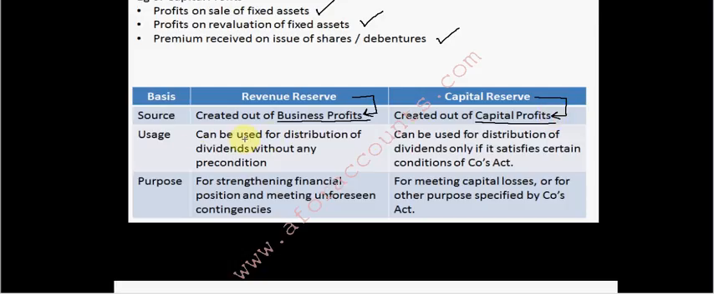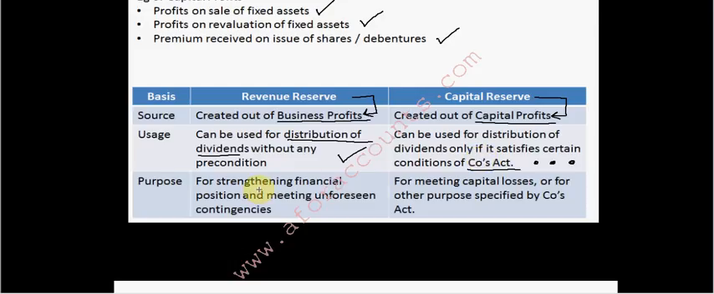Usage: can be used for distribution of dividends without any precondition. So revenue reserve can easily be used for distribution of your dividends, but can capital reserve be? It can be used for distribution of dividends only if it satisfies certain conditions of the Companies Act. Revenue reserve can be distributed without any restrictions or preconditions, but for capital reserve, before distribution you have to fulfill some conditions mentioned in the Companies Act, then only you can.